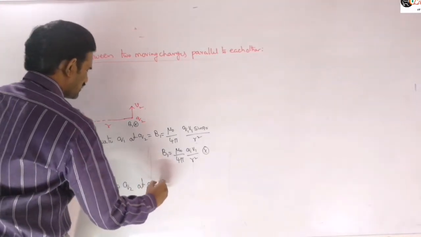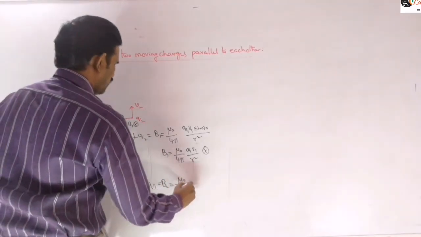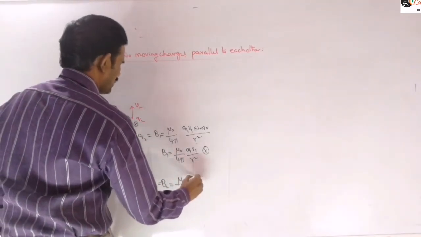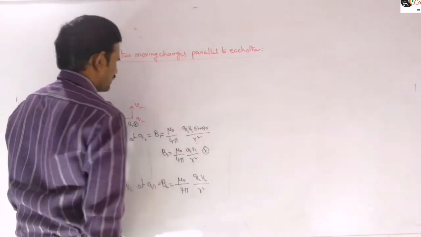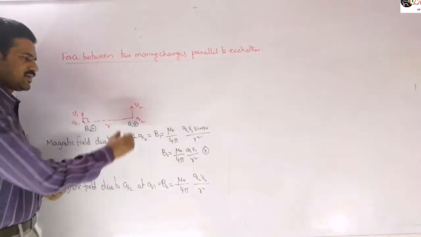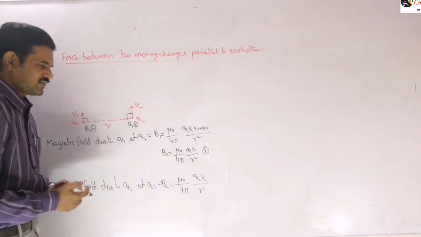This value we can write as B2 is equal to mu naught by 4 pi into Q2 V2 by R square, right? The same angle will be 90 degrees here also, so I am directly taking sin 90 as 1.